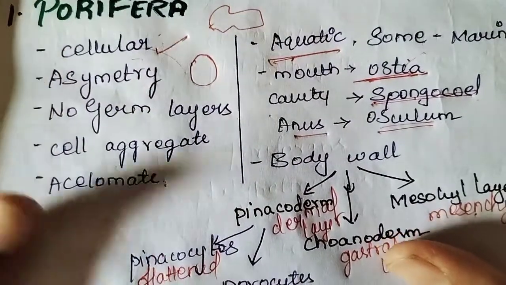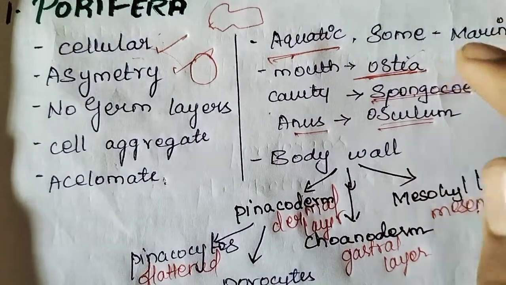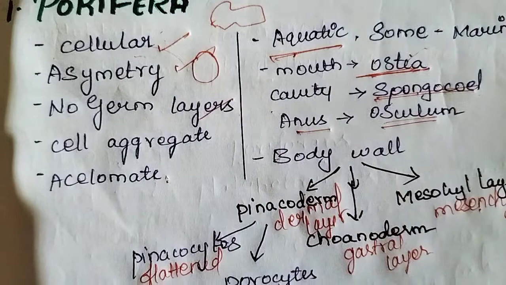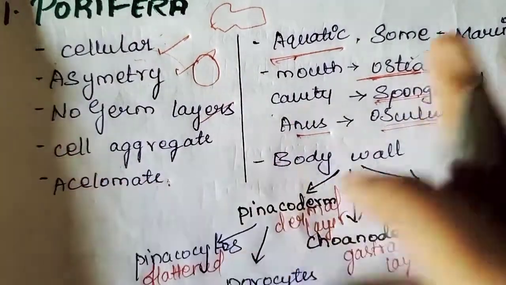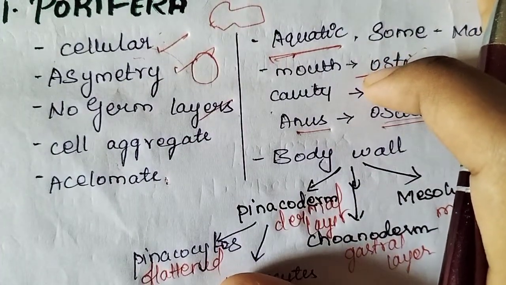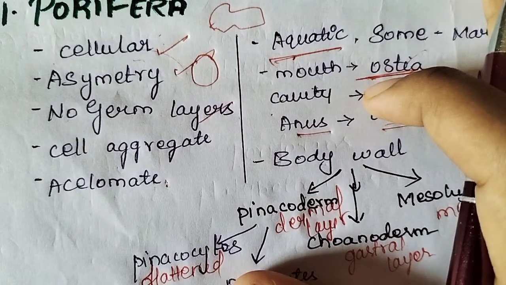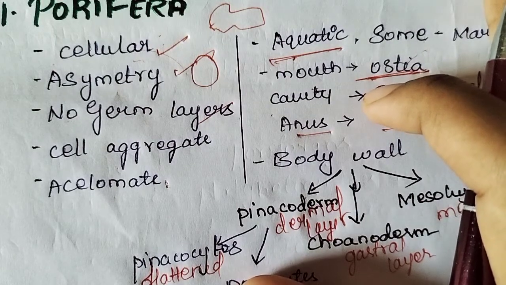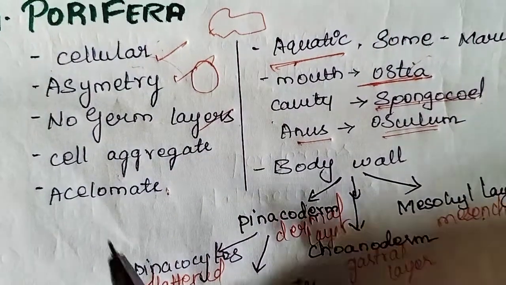They are asymmetrical and have no germ layers, no mesoderm, endoderm or ectoderm. Their body plan is cell aggregate, which means they don't have any specific point for intake and output of food particles.